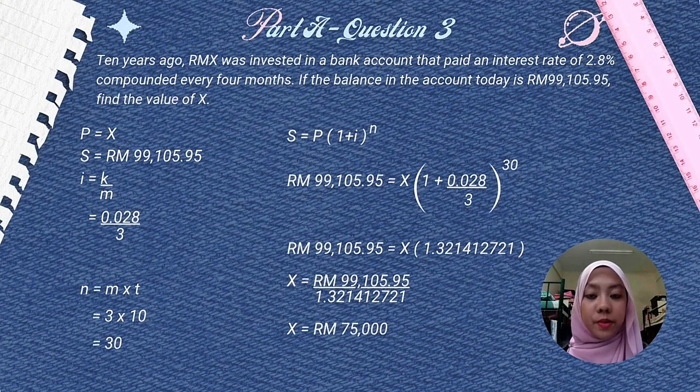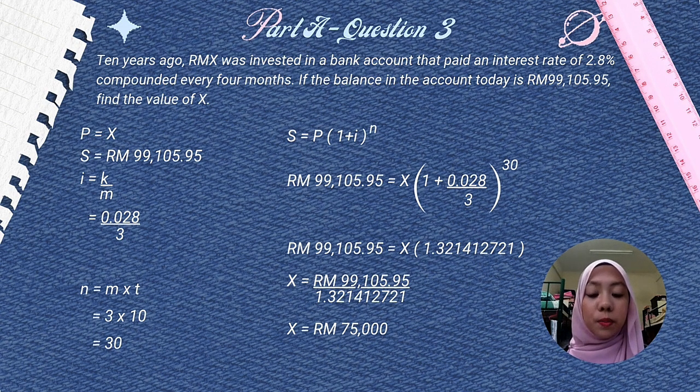10 years ago, RMX was invested in a bank account that paid an interest rate of 2.8% compounded every 4 months. If the balance in the account today is RM 99,105.95, find the value of X. We have to find X, which is P. We have S equal RM 99,105.95, and we have i equal k over m, which is i equal 0.028 over 3. And we have n equal m multiplied by t, which is 3 multiplied by 10, and we have n equal 30.